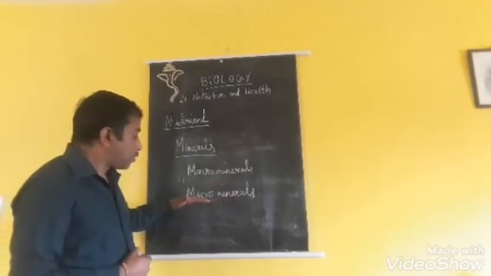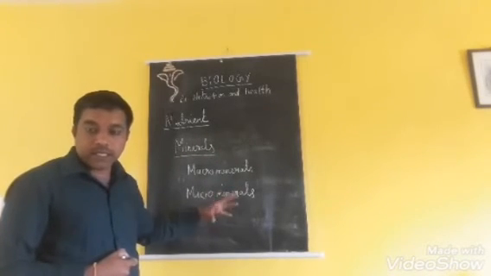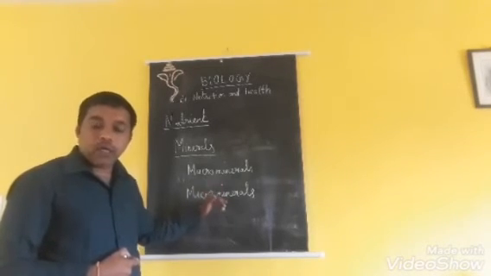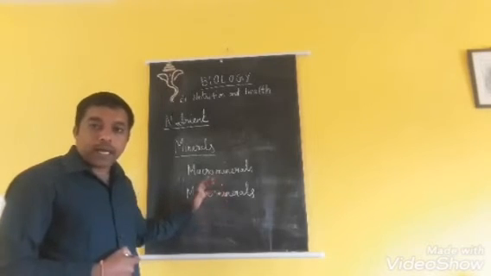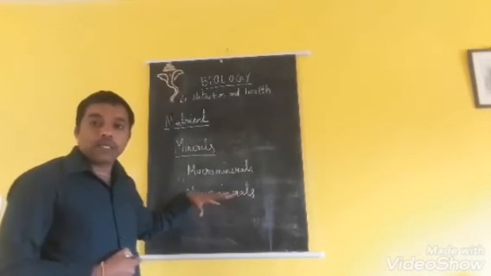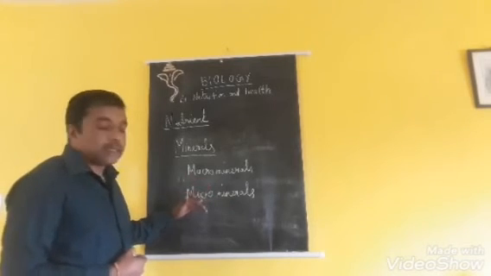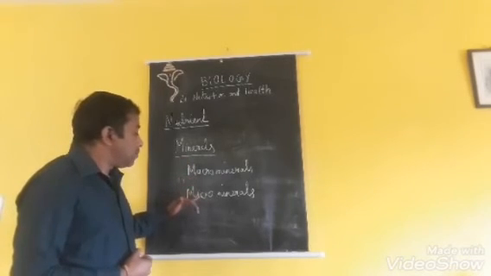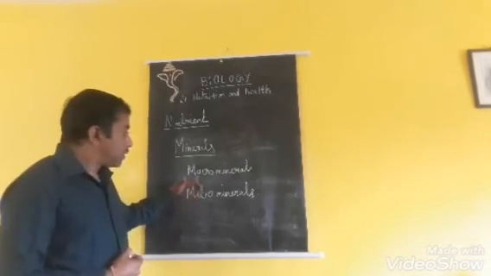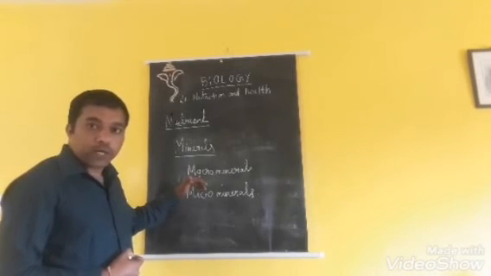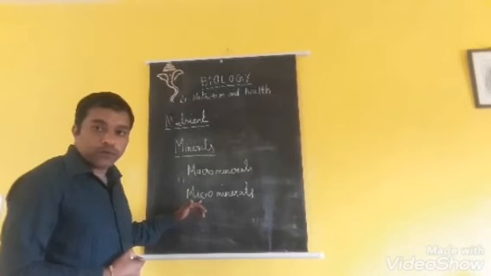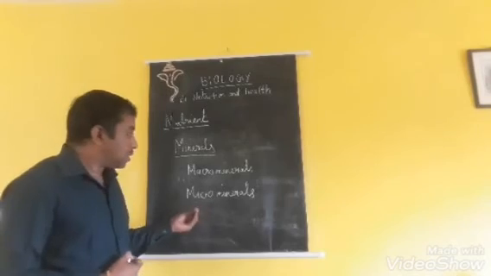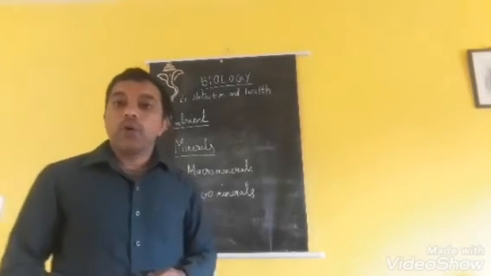Clear? So micro minerals are those needed in lesser amounts. For example, sulfur, zinc, iodine, copper, cobalt, magnesium. All these are needed in lesser amounts. Clear? So these are called macro minerals and micro minerals. Macro minerals are needed in more amount in our body or diet, micro minerals in lesser amount. We should not take more of these micro minerals. We should take only a minimum amount. Understood? So this is about the macro and micro minerals.